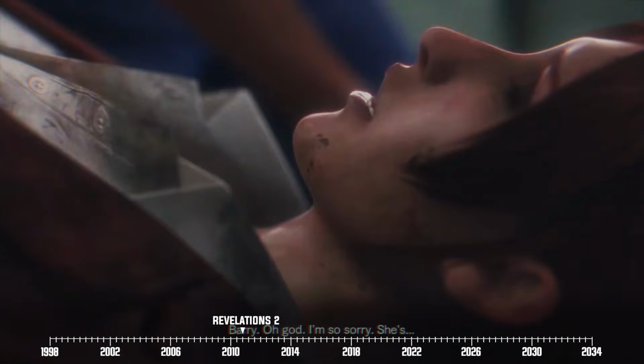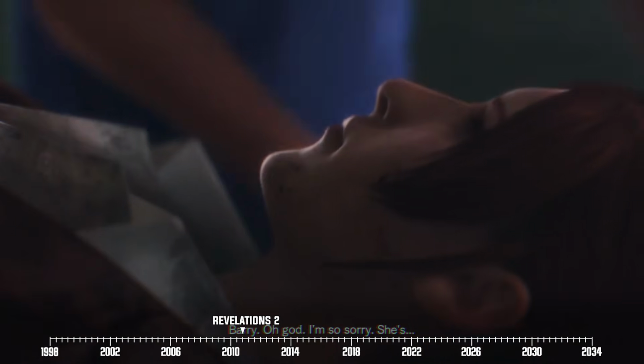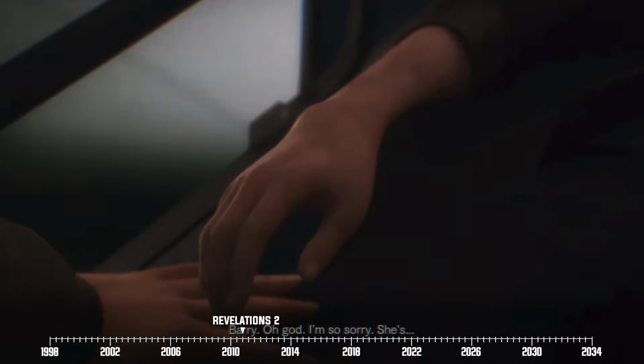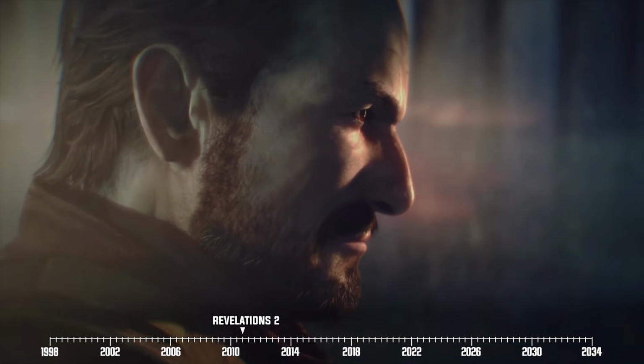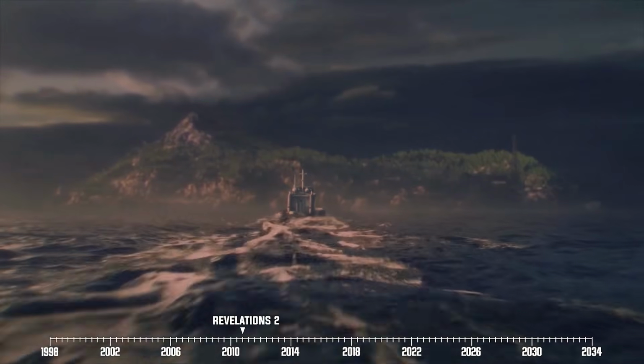It's revealed that Claire actually talked to Barry not long after being rescued from the island. At the time, she told him that Moira had died during their escape. So yeah, Barry knew this all along but still decided to come to the island and look for his daughter.